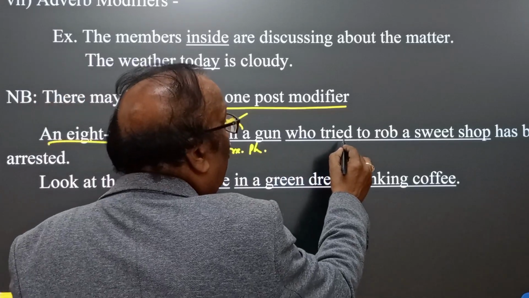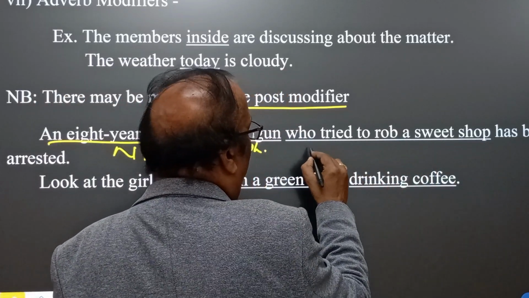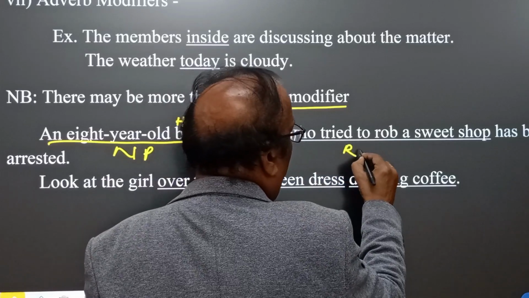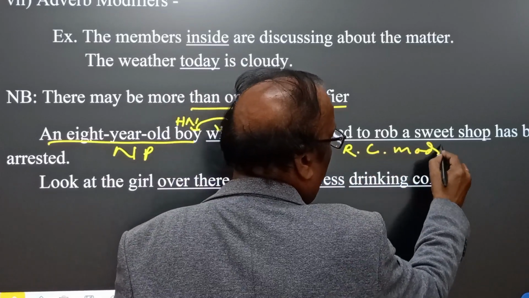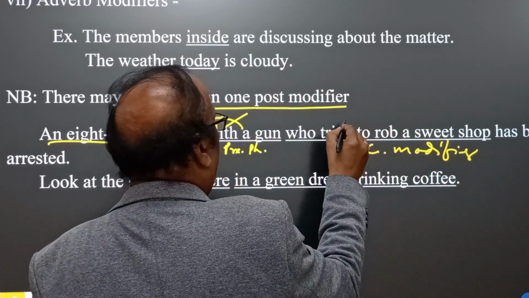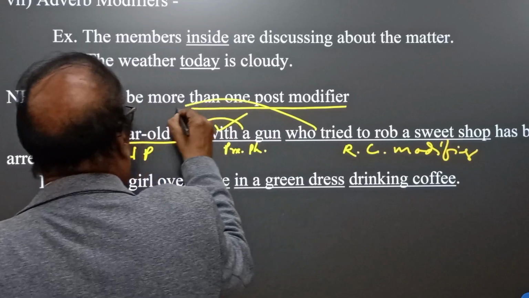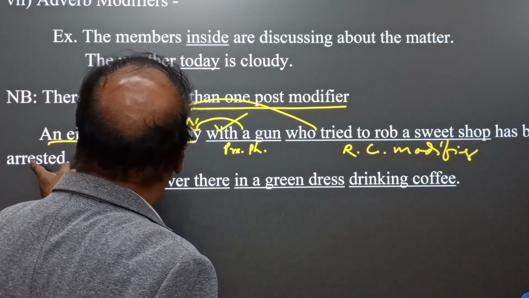And who tried to rob a sweet shop? Who tried? Here we find a relative clause modifier. And that is also using who. Here we find the boy. So remember here that has been arrested.